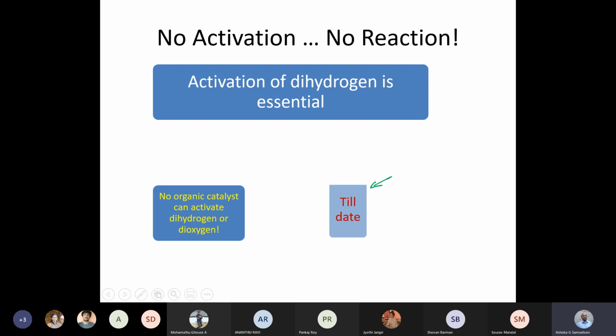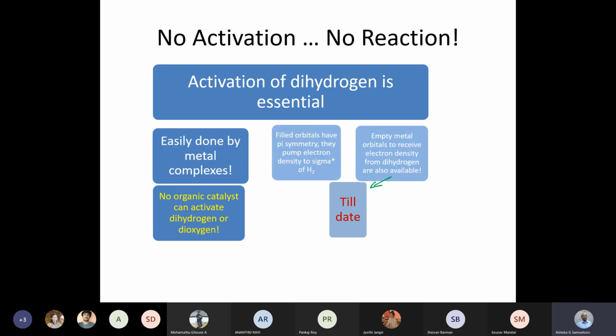We do not have good organic catalysts for carrying out the same reaction, facilitating dihydrogen activation and hydrogenation. But this is only till date. The same reaction is done in a very facile fashion by metal complexes. And we will see today there are a couple of different ways by which dihydrogen is activated.